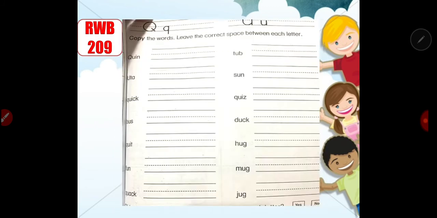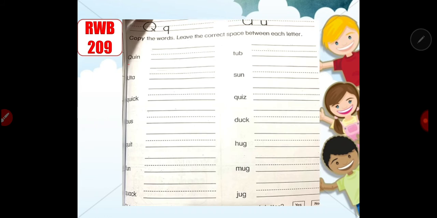Great job. So next one, you're going to copy the words, leaving the correct space between each word. So copy the word and write it on the line properly. Again, when you are doing this, that means you have to write properly on the line.